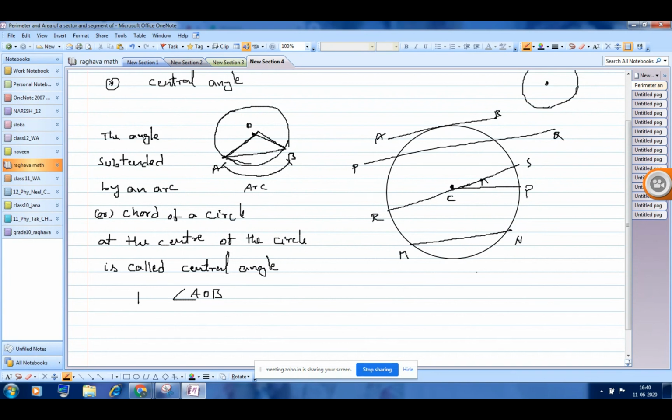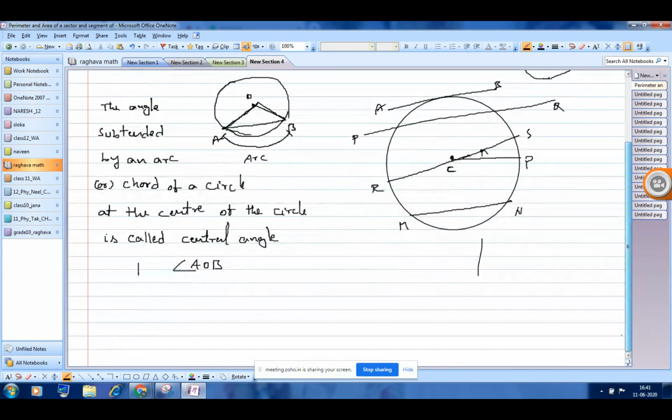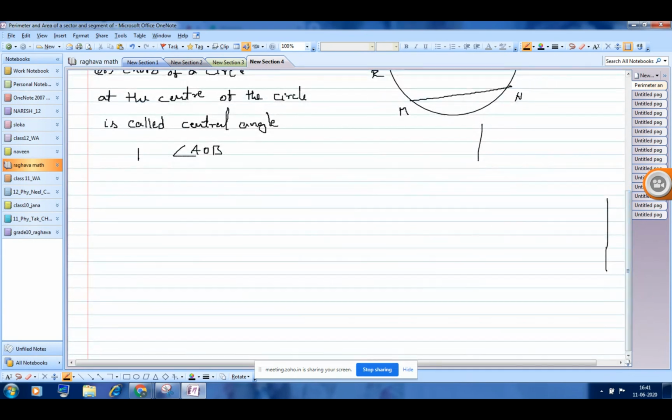Like this, can anyone explain what is the sector of a circle with respect to this? Anyone? Yesterday we already discussed what is the sector of a circle.